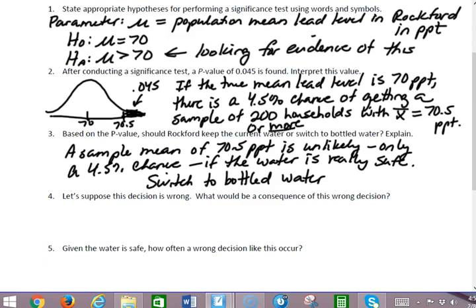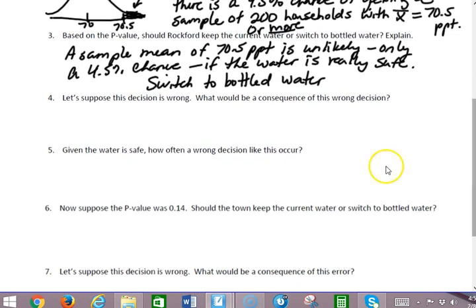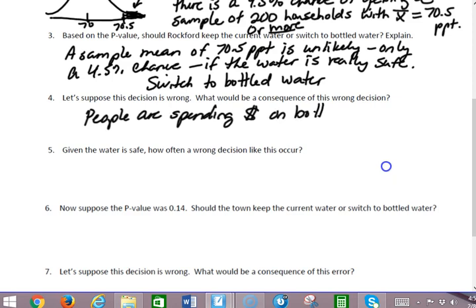Let's suppose this decision's wrong. Well, could it be wrong? Could I have gotten a sample with a mean of 70.5 or greater, even if this null hypothesis is true? Sure, that still could have happened. I could have gotten an unusually high sample. So it may be that I made a wrong decision. In this case, I would be requiring everybody to drink bottled water when they really didn't have to. People are spending money on bottled water unnecessarily.